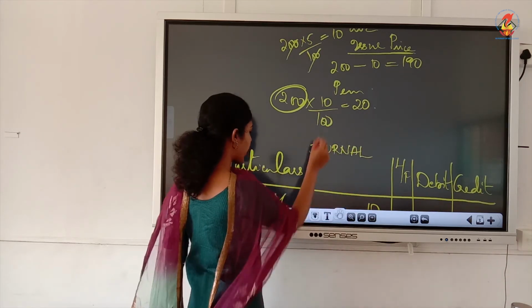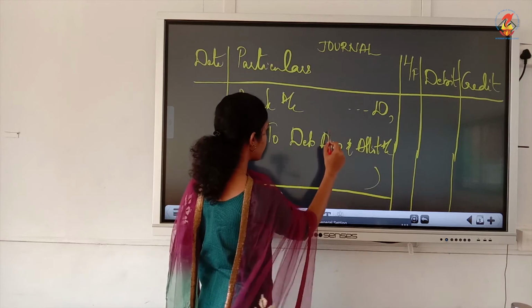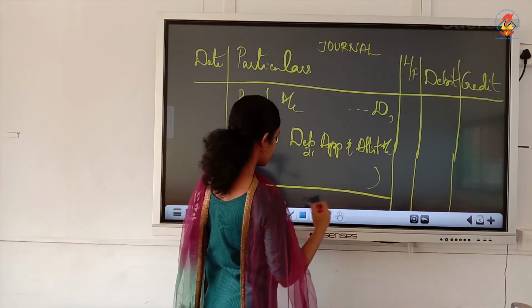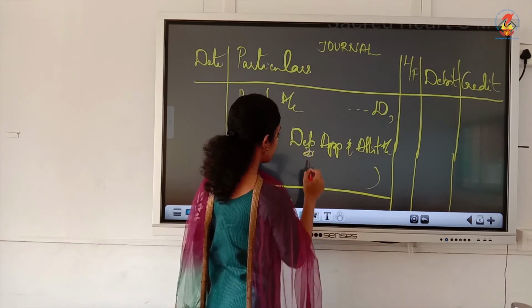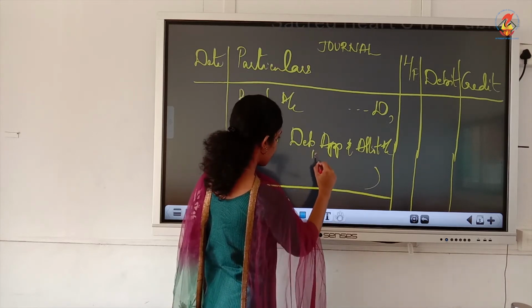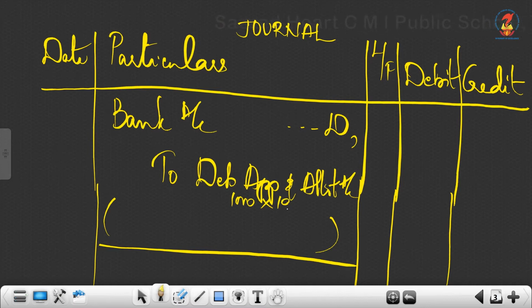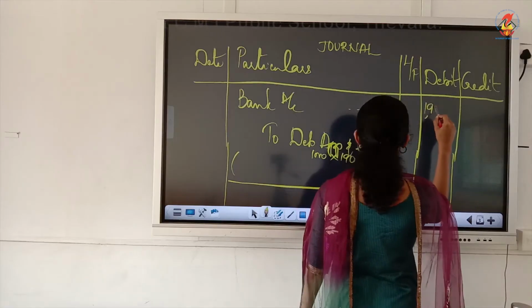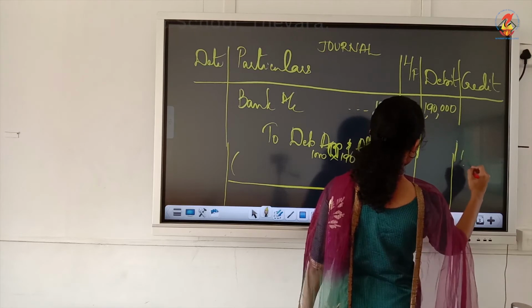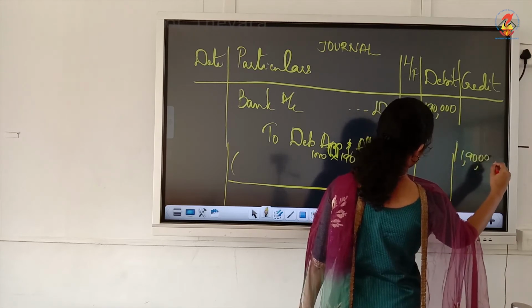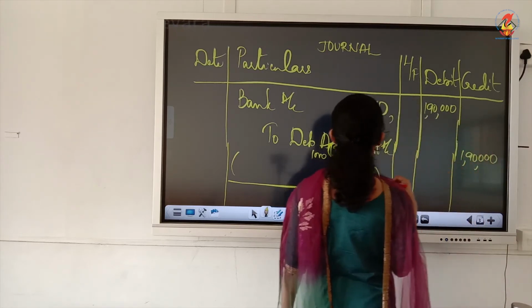So what you have to write here is the bank amount, the number of debentures 1000 into the issue price, that is 190. So the amount is 1,90,000.